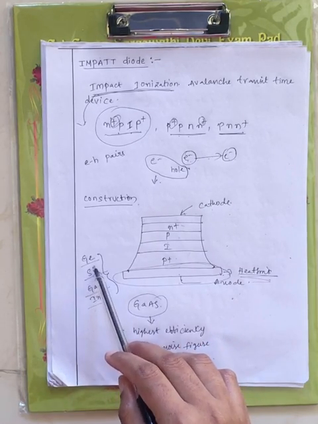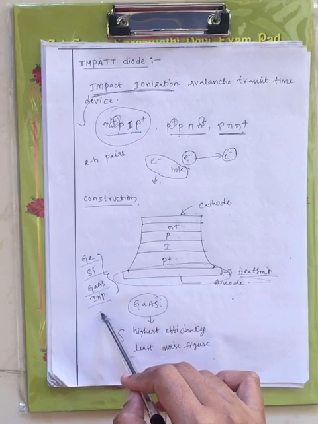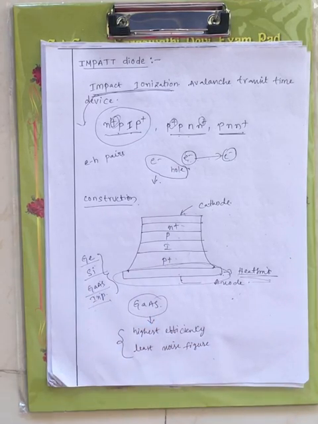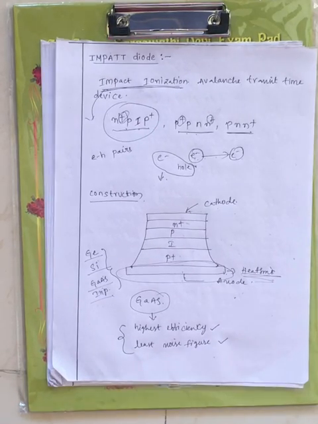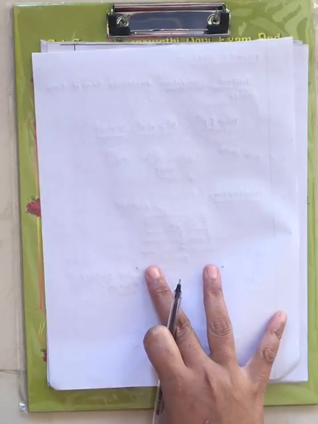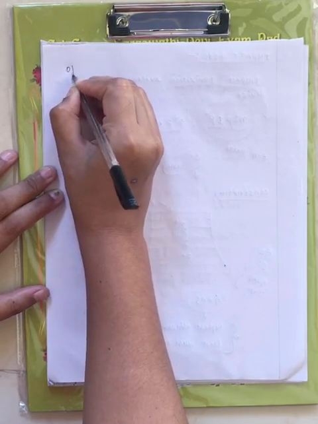Now we can use germanium, silicon, gallium arsenide and indium phosphide for the manufacturing of impact diode. But among these four different materials, basically gallium arsenide is used because of its highest efficiency and least noise figure, right? Now this is about the construction of impact diode. Now let us see its operation. Before that, let me draw its diagram.